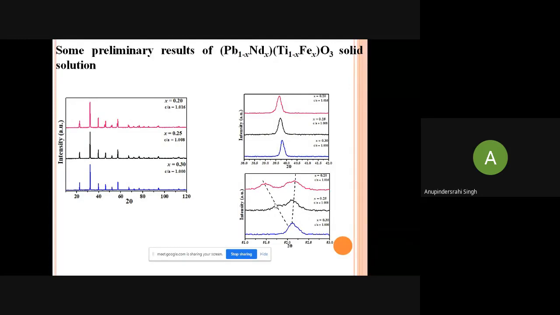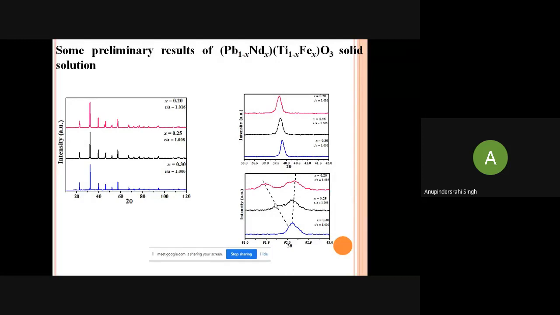These are the 3 compositions of the solid solutions, and these solid solutions will show different types of structure by the addition of niobium and iron. So x equal to 0.20 shows the tetragonal structure. It is clear from the XRD. I will not go into the details of the XRD analysis.